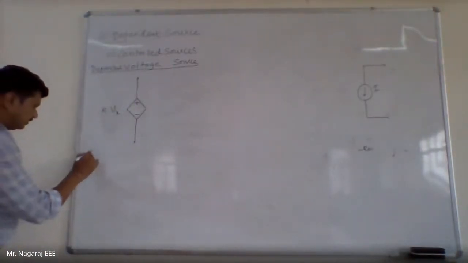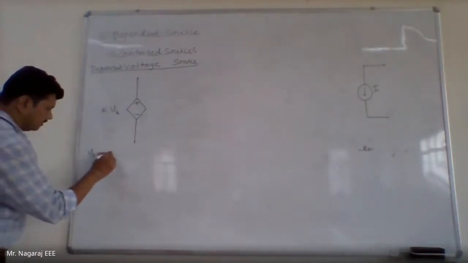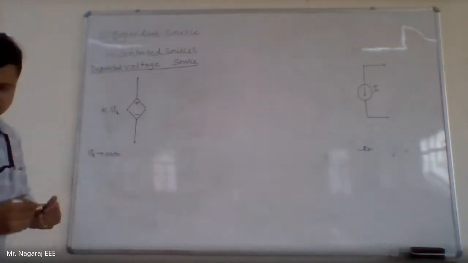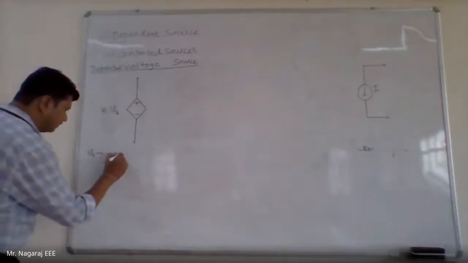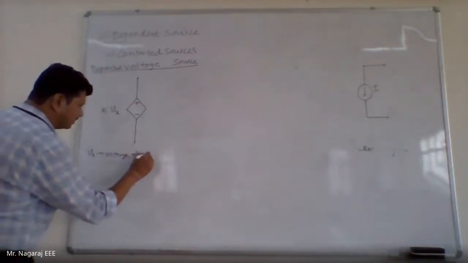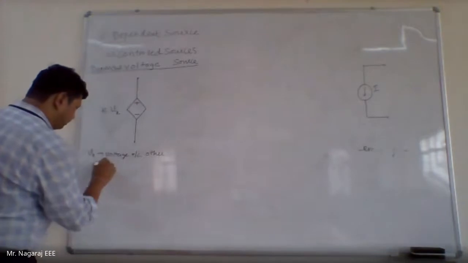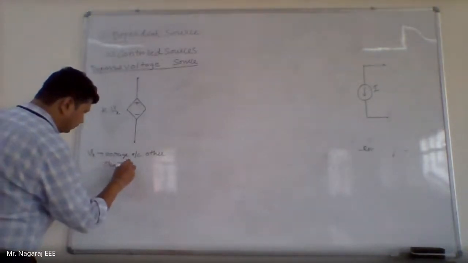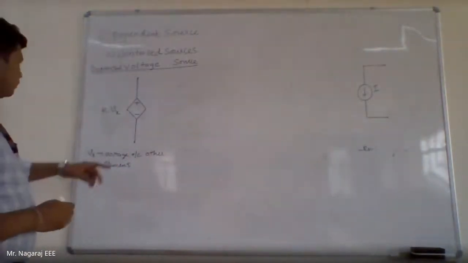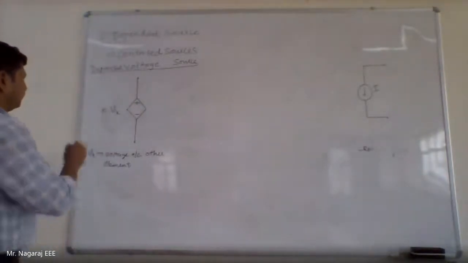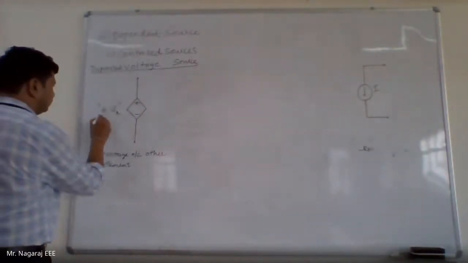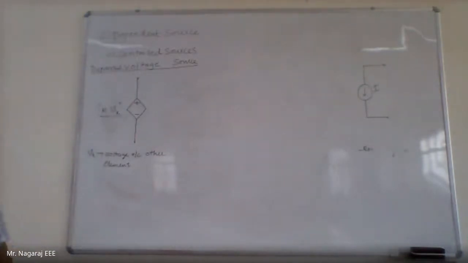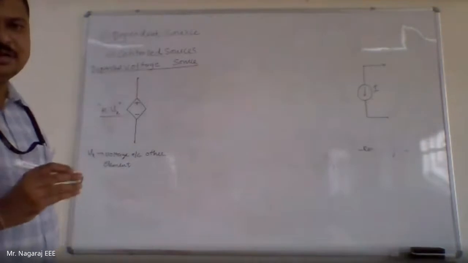Vx is the voltage across another element. So the value of this source is K into Vx volts, where Vx is the voltage across some other element.